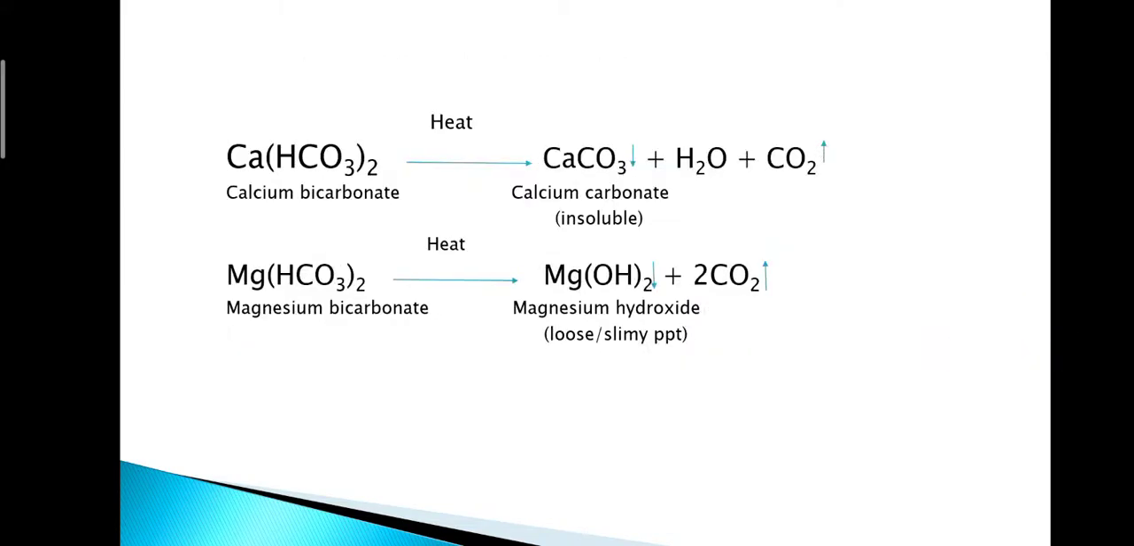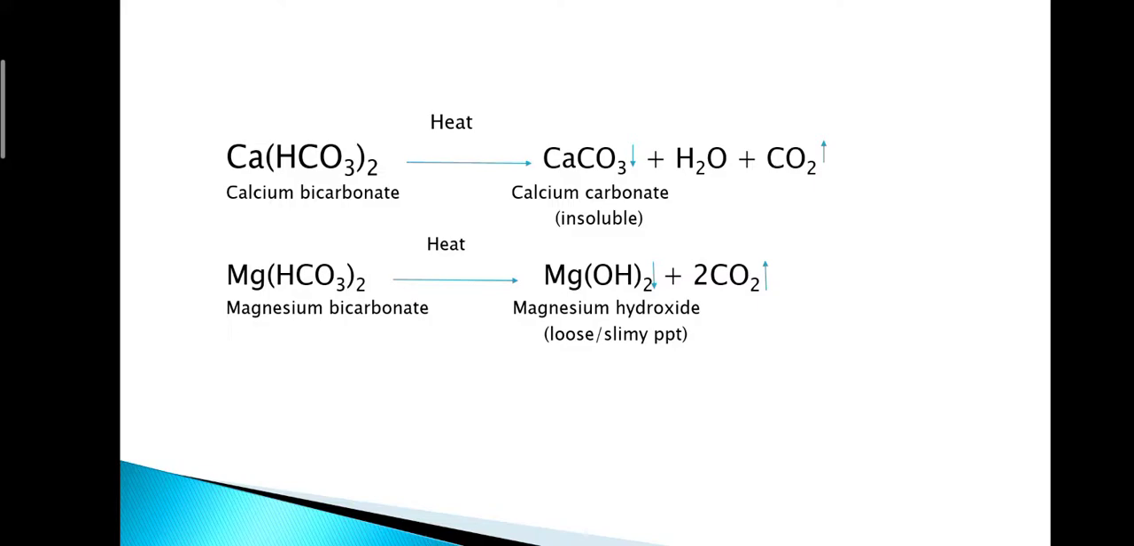Now, see the reactions. The calcium bicarbonate present in the hard water, if heated, will be converted into calcium carbonate, CaCO3, along with the release of H2O and carbon dioxide. Similarly, if the magnesium bicarbonate present in the hard water sample is heated, it will be converted into Mg(OH)2, magnesium hydroxide, a loose slimy precipitate. The downward arrow shows that it is a precipitate, along with the release of carbon dioxide. The upward arrow shows it is a gas, released into the atmosphere.